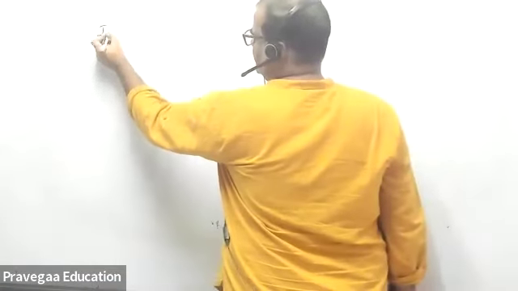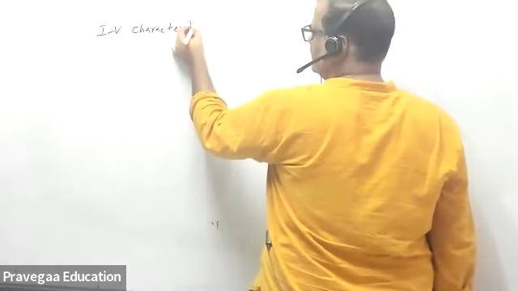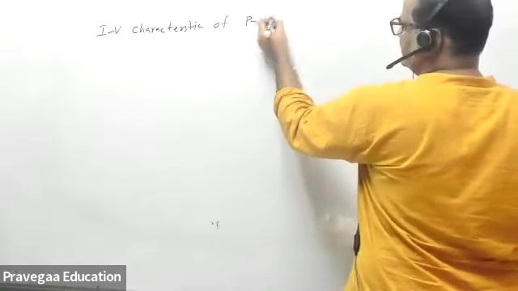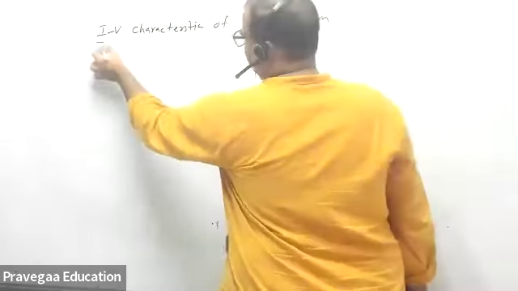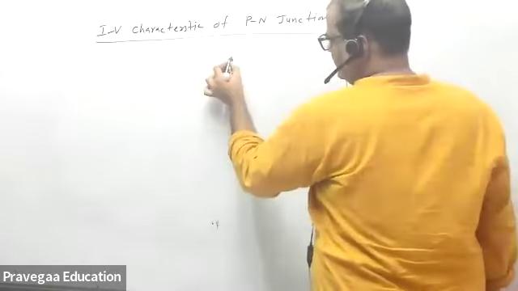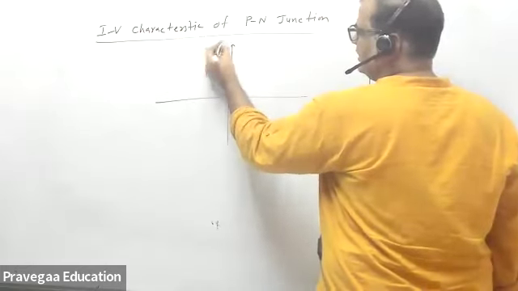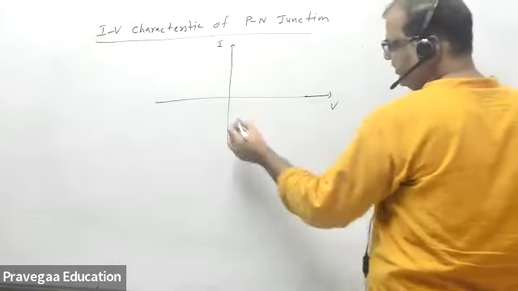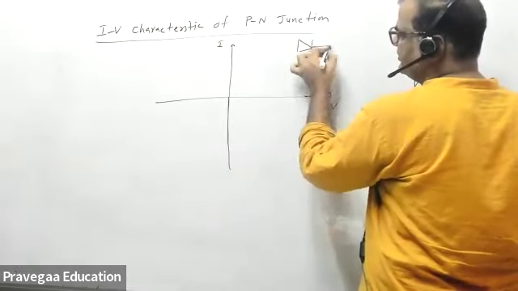So, IV characteristics of PN junction. Now all of you know what IV characteristics of a PN junction are. If you measure the current I with respect to voltage, with positive voltage, this is your PN junction, which I generally represent by